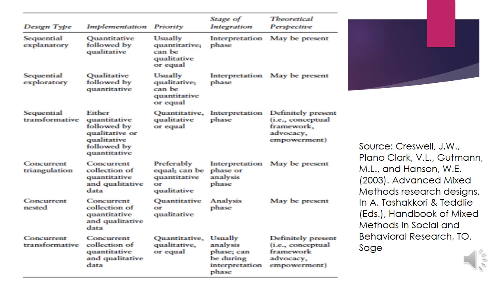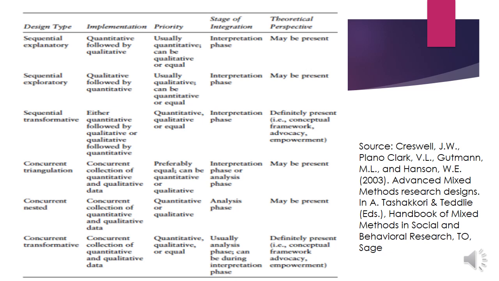We would discuss here what the design types, implementation, priority, and stage of integration are, where you would integrate the results with one another, and what the theoretical perspective would be. The very first one is sequential explanatory, where quantitative is followed by qualitative. Priority is usually given to quantitative, or it may be given to qualitative or equally.